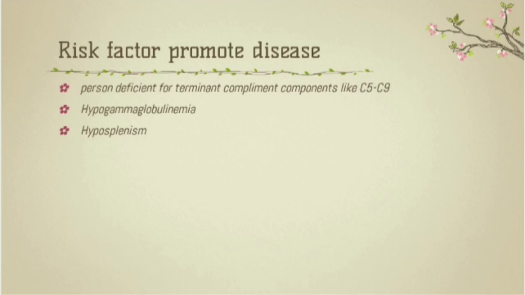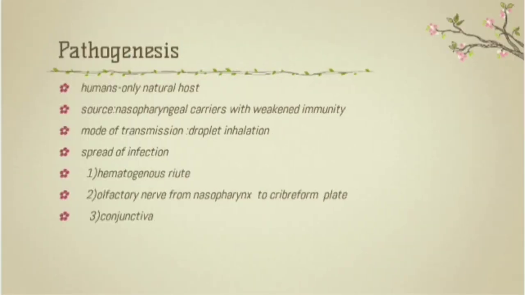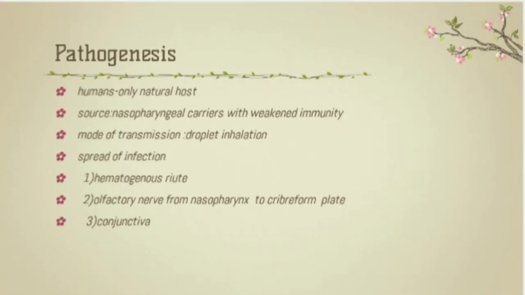Next, let's move on to the pathogenesis. Humans are the only natural host for meningococcal infections. The most common source of infection is nasopharyngeal carriers who have weakened immunity. Mode of transmission is by droplet inhalation. We know this bacteria mainly causes meningitis. How does it spread from the nasopharynx to the meninges?